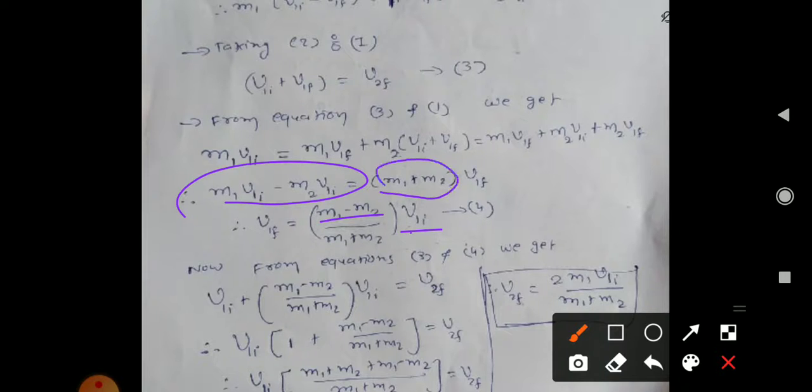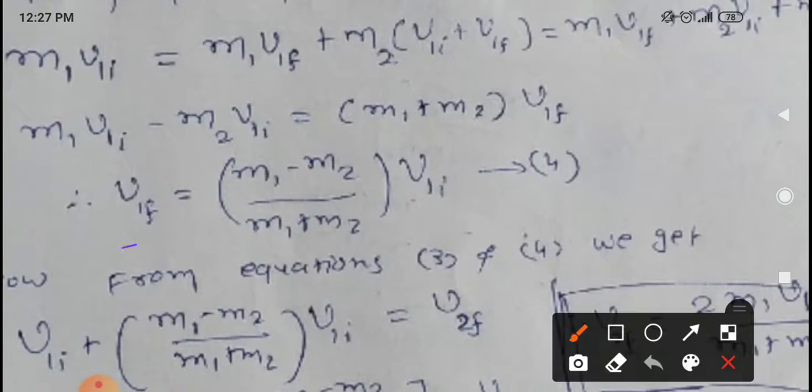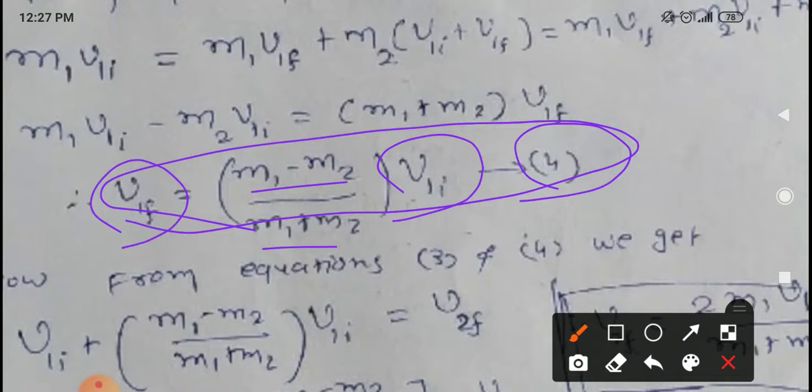Now students, out of this term, V1I is common. So it will be M1 minus M2 into V1I, and this M1 plus M2 can be taken on the left hand side, so it will be in the denominator part. So we are getting the unknown quantity in terms of known quantities, that is the velocity of the first object after collision is equal to M1 minus M2 upon M1 plus M2 into V1I. This is equation number 4. In the textbook, simplification steps are not given.